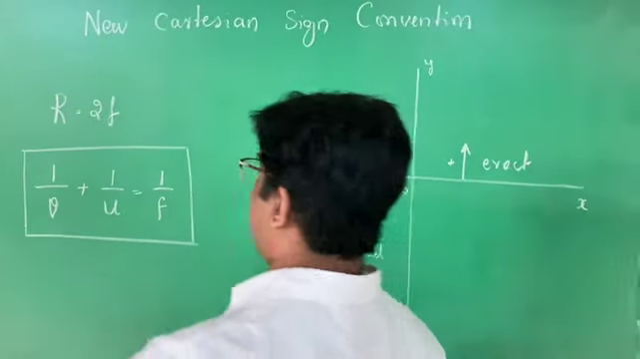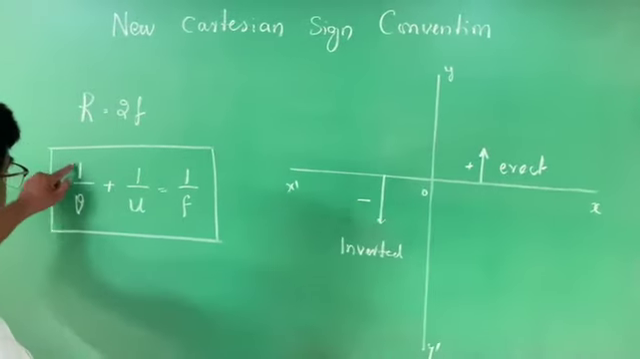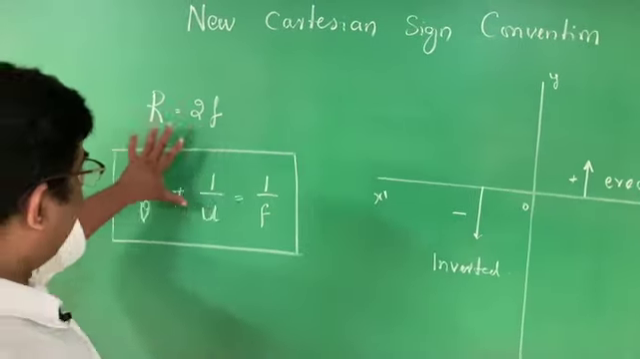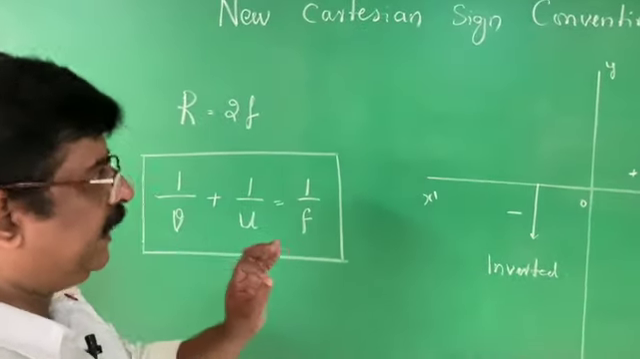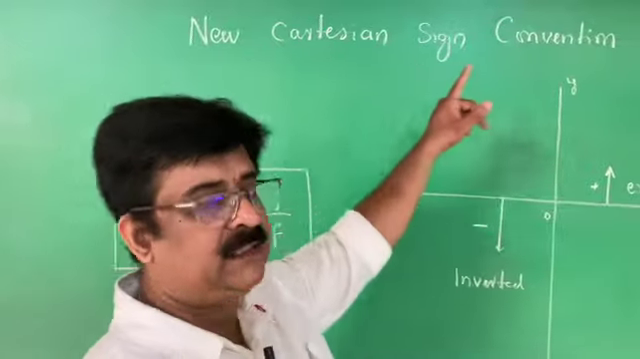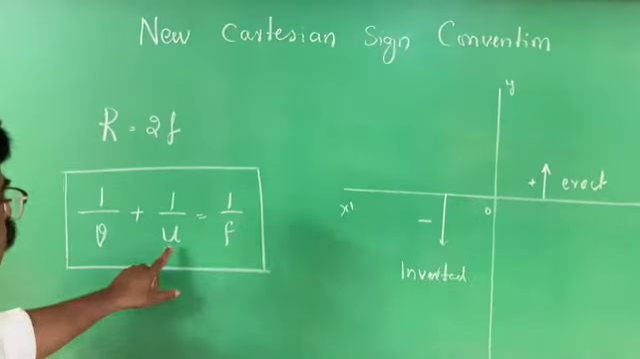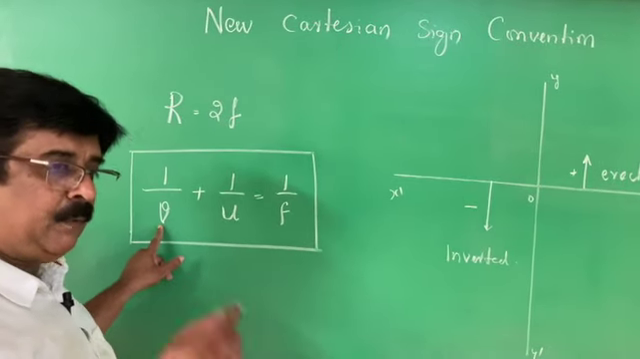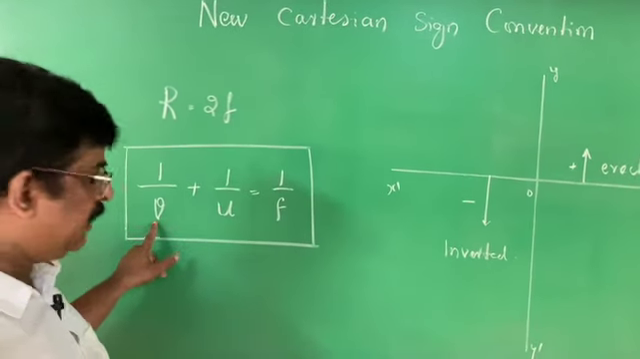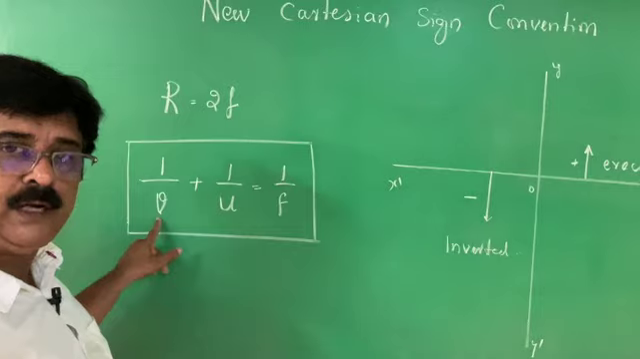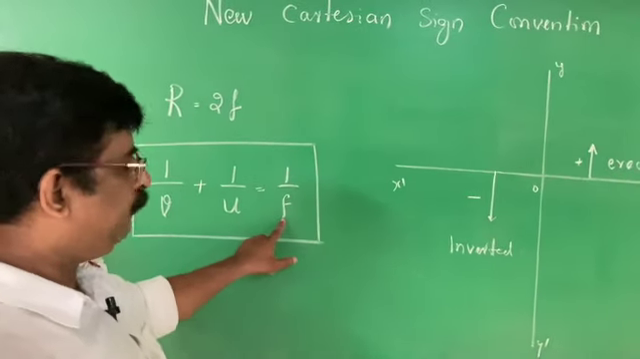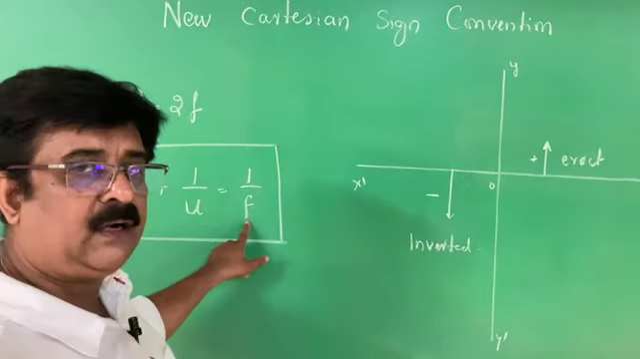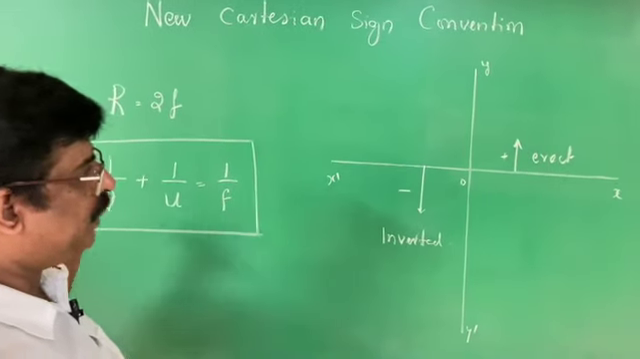The second thing is mirror formula. 1 by V plus 1 by U is equal to 1 by F. Here, while writing the mirror formula, we are very careful about the Cartesian sign convention. There, U should be always taken as negative. V is negative for real image and positive for virtual image. F is positive for convex mirror and minus for concave mirror. That you have to take into consideration.